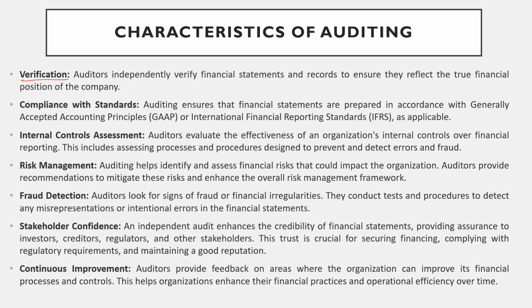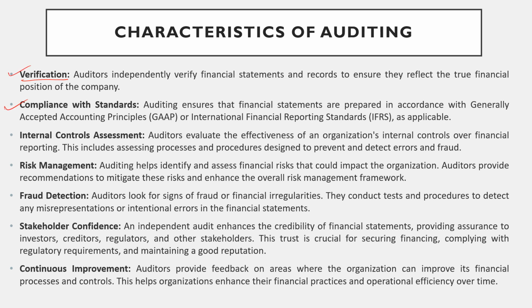For providing an independent opinion, he first verifies the books of account and all. So first, he verifies independently the financial statements and records to ensure they reflect the true financial position of the company.